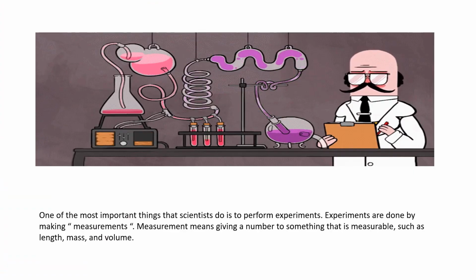One of the most important things that scientists do is to perform experiments, isn't it? Experiments are done by making measurements. Measurement means giving a number to something that is measurable. What is measurement? That is nothing but giving a number.